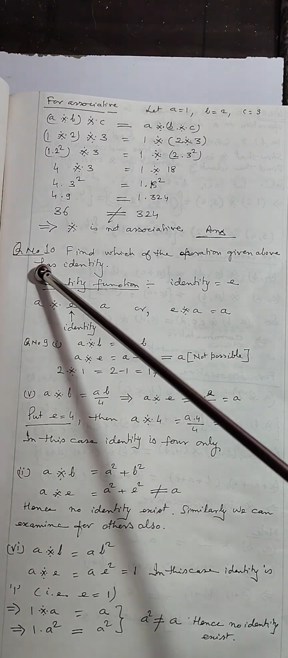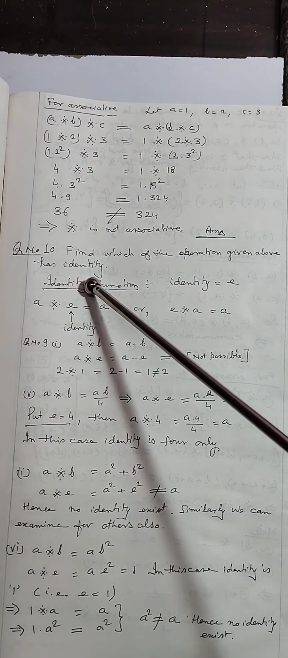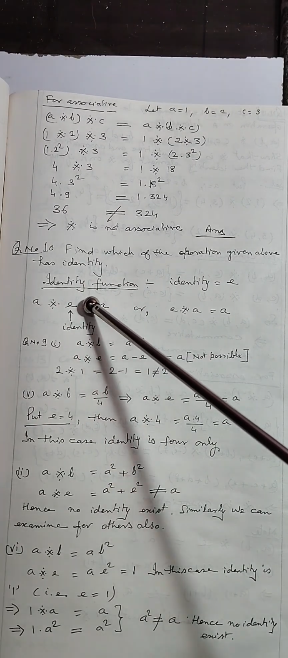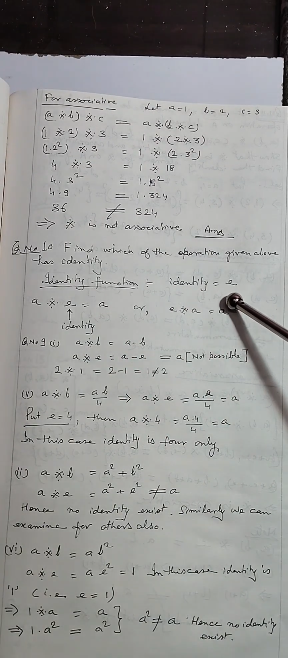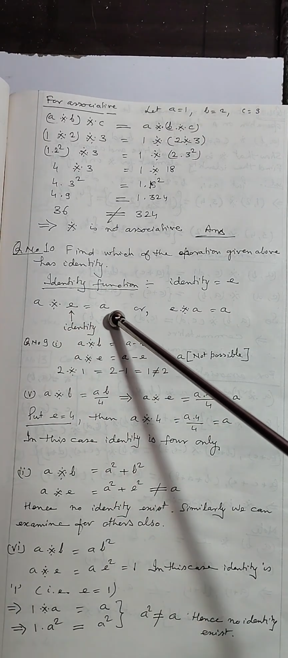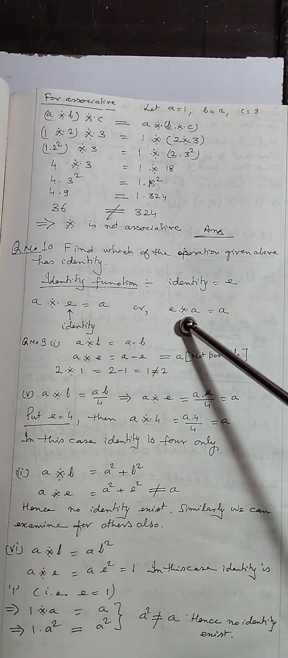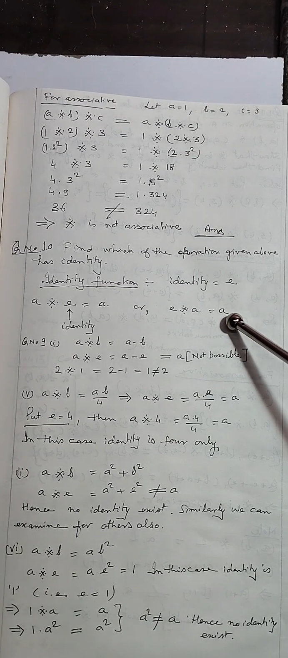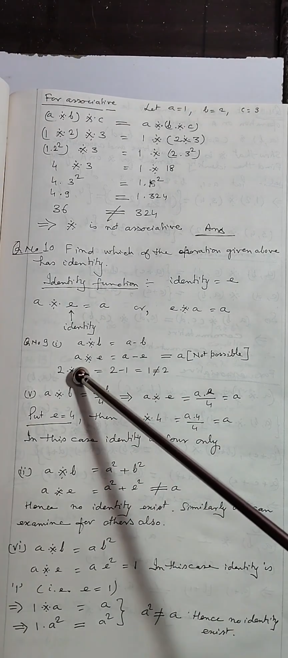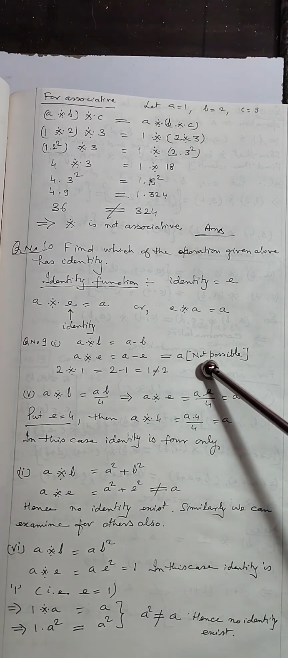Now come to the question number 10. Find which of the operation given above has identity. Means in question number 9 we have to check which one has an identity. Let's see for the identity function. We represent the identity function by E. So A binary E should be equal to A. See, I have written E as identity, and E binary A, that should be equal to A. So look at the first part of question number 9, A binary B is equal to A minus B. So here A binary E, that is A minus E cannot be equal to A, not possible.